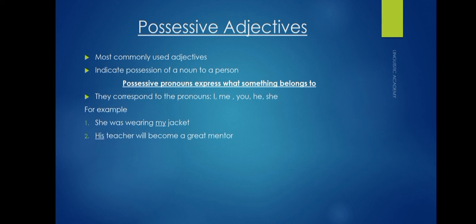His teacher will become a great mentor. I went on vacation with his car. Who is responsible for this mess? Now you see that all these underlined words are mainly pronouns, but here they are used as possessive adjectives because these are showing some possession.